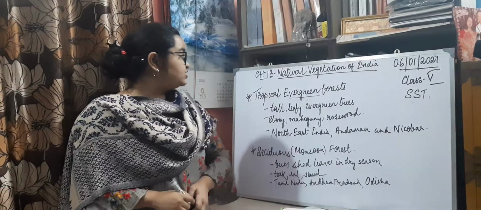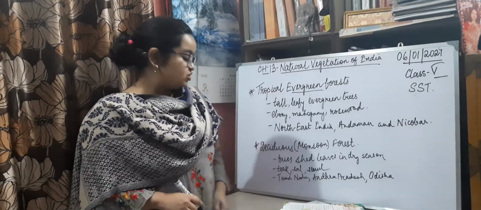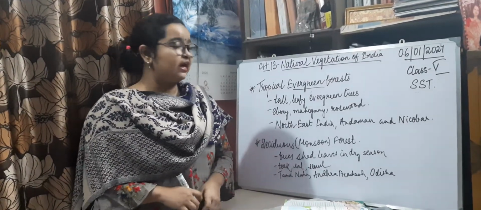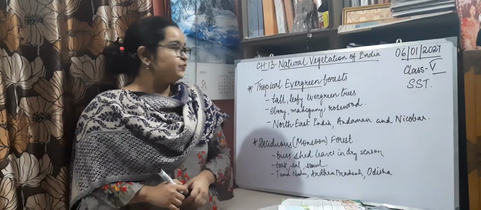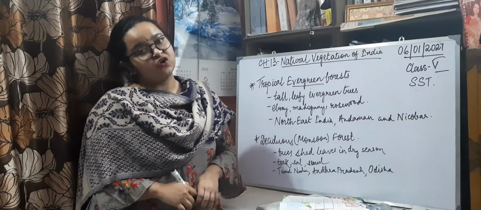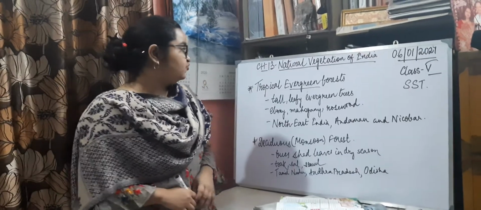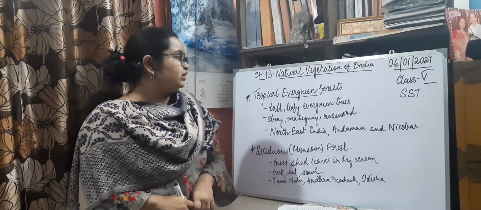So we'll start with chapter 13, page number 108 of your SST book, and this chapter is about the natural vegetation of India. Here we'll be talking about the various forest types which are found in India. First we'll be talking about tropical evergreen forest.